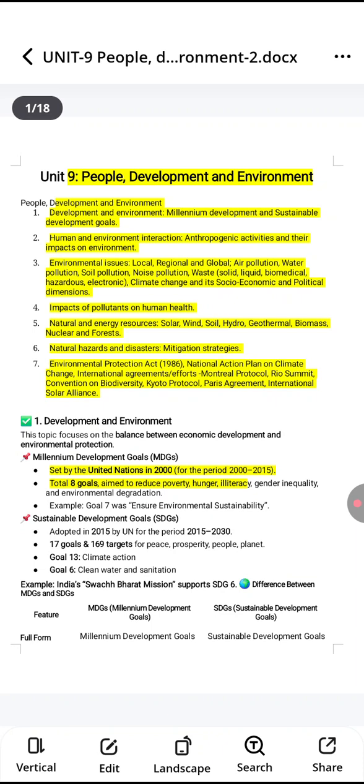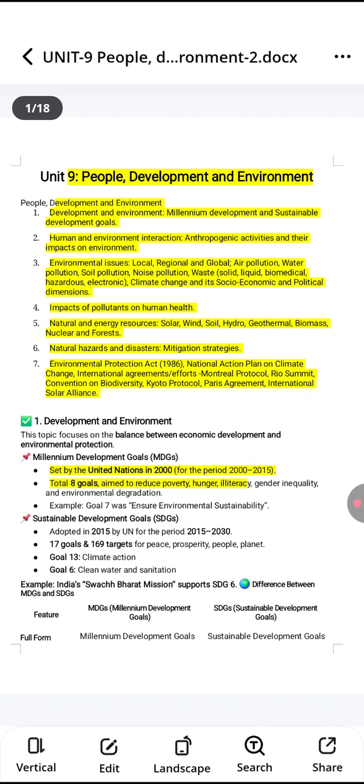In today's class, we are going to talk about Unit 9, and the name of the unit is People, Development and Environment. In this we are going to cover all these topics. First topic we have Development and Environment, Millennium Development and Sustainable Development Goals.